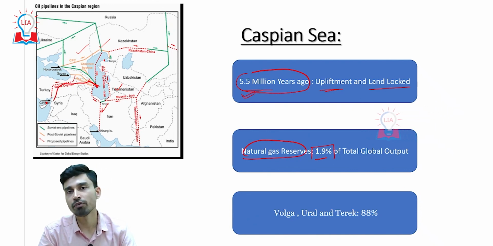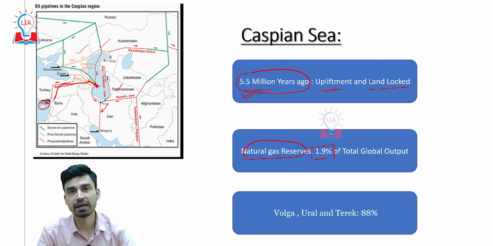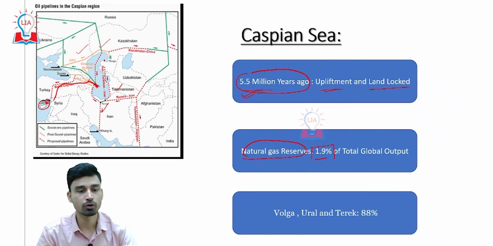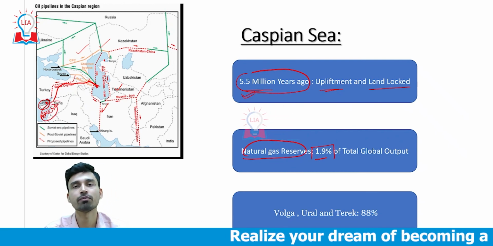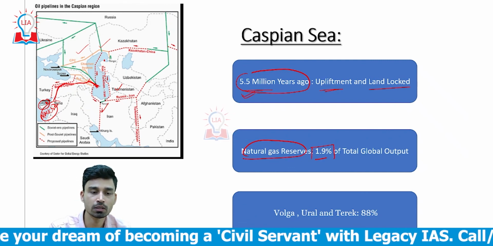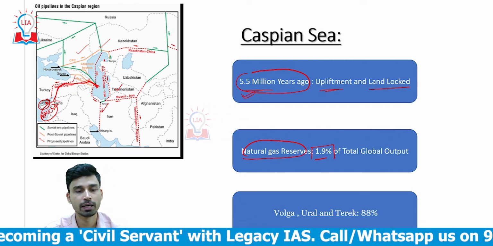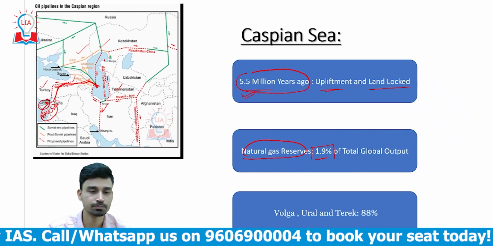It is one way the gas extracted in the Caspian Sea can be transported toward the Mediterranean Sea, and from there it can be transferred to the Black Sea. This is your Black Sea, and from the Black Sea it can be transported further toward the Mediterranean Sea. This pipeline network is helping all the countries around these areas, especially Turkey.